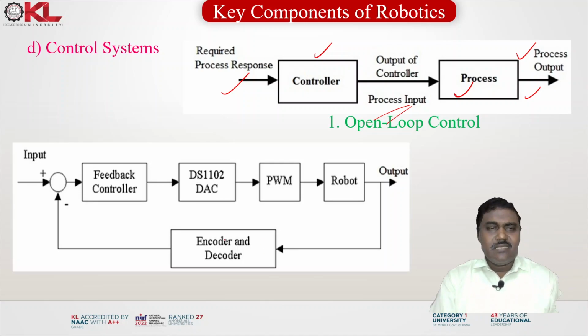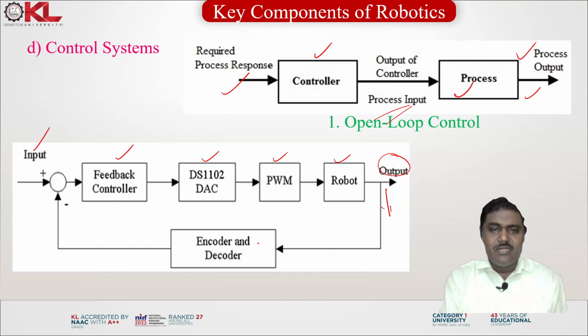Now you can see another type. Here we give the input signal, and there is a feedback controller, a system with DAC and PWM, and a robot. Then we get the output, and that output is measured. The output is sent to the encoder and decoders, and according to the desired output, it is compared with the input. Here there is a comparator. Then the signal is fed to the feedback controller, then it goes to the system, and the system accordingly goes to the output. Again it goes to the feedback. If it is okay, then it is right.